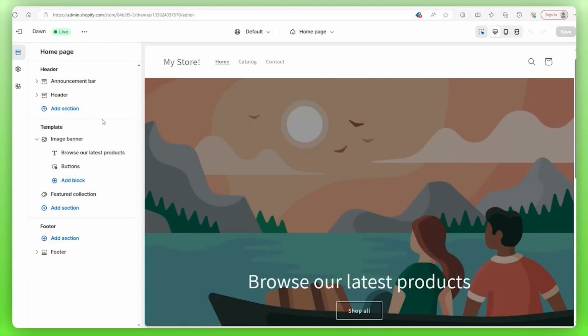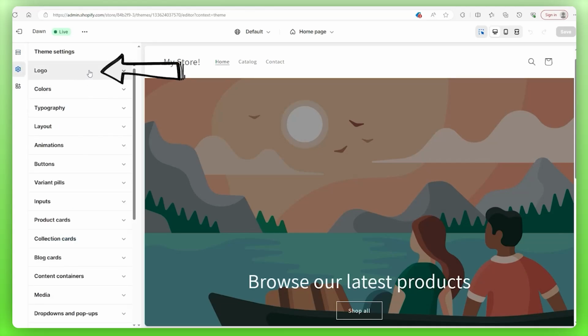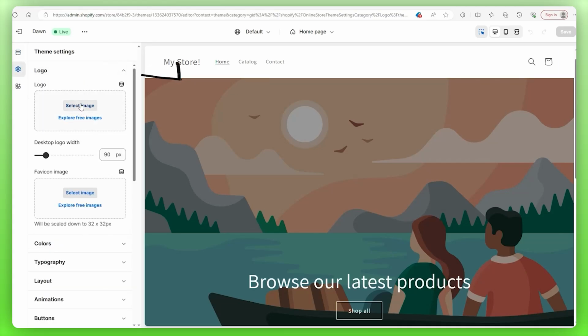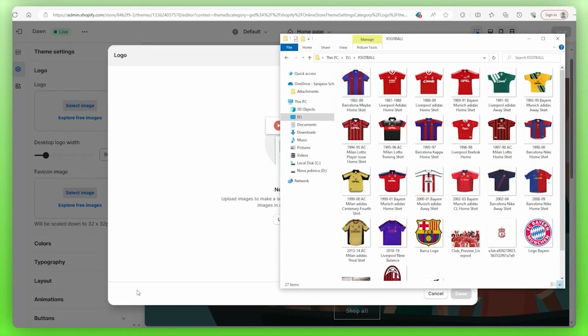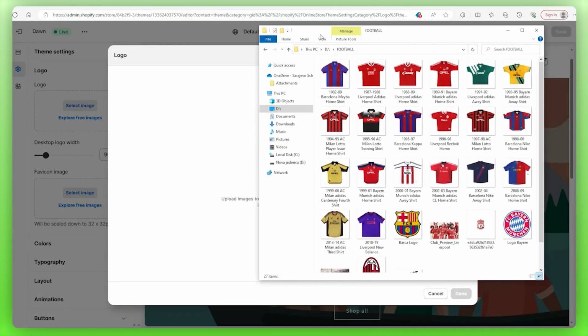And the next thing that I want to talk to you about is how you can change your logo, your color scheme, and also your font for your website. So to do that, you go to the left-hand side, you click on Theme Settings, and the first option is the logo. In the subsection, you click on select image right here, and you go to the image or folder that you have all of your products in.